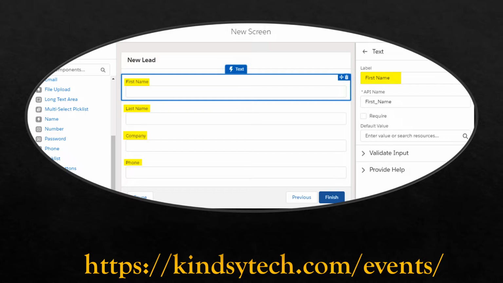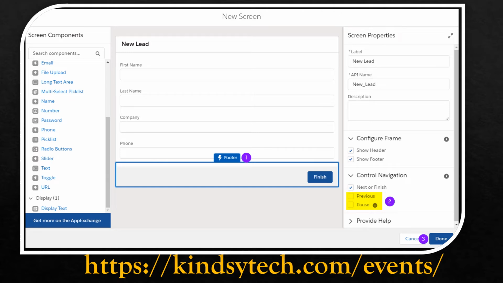At this point, we'd like to create the 4 fields: first name, last name, company, and phone. We do that by clicking on the text on each field and name them as shown. First name, last name, company, and phone. Next, we're going to click on the footer area of the form, as you can see highlighted by the number 1 in purple, and untick the previous and pause buttons, highlighted by number 2 on the right side yellow, then click Done, which is number 3.